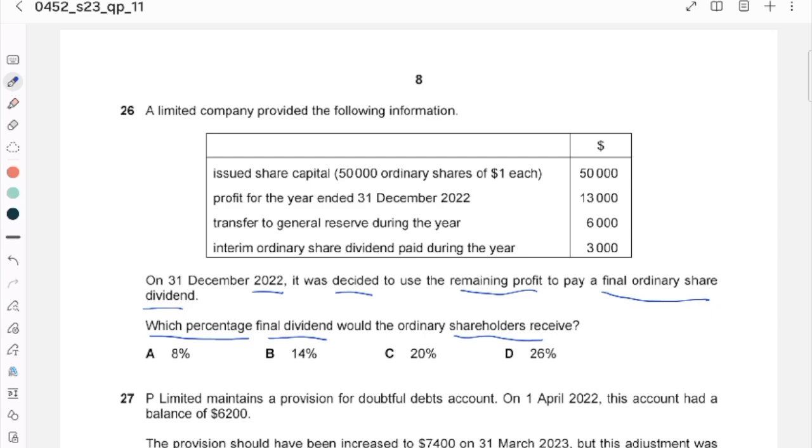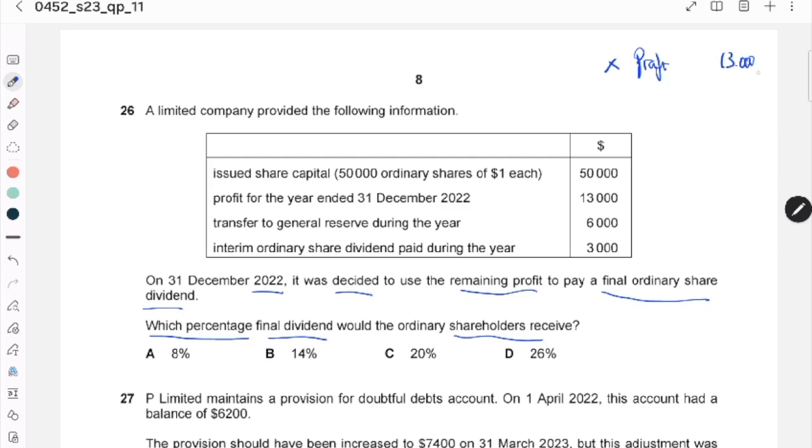Okay. So to calculate the profit, you start with the profit for the year, which is 13,000.